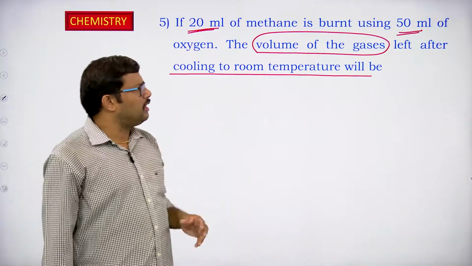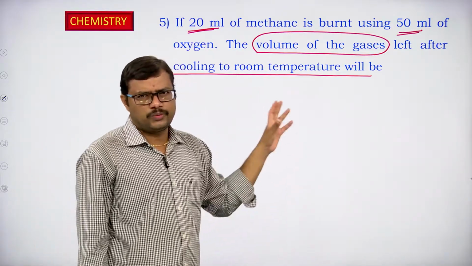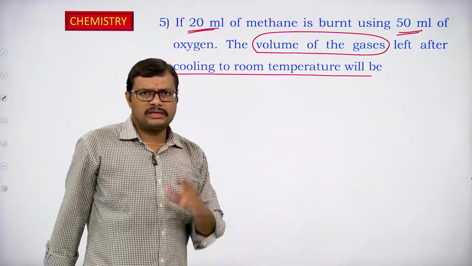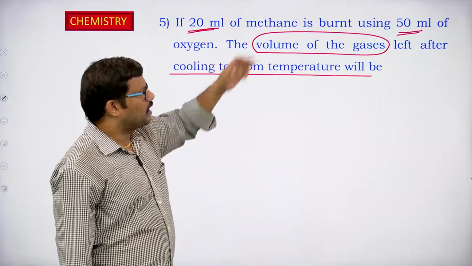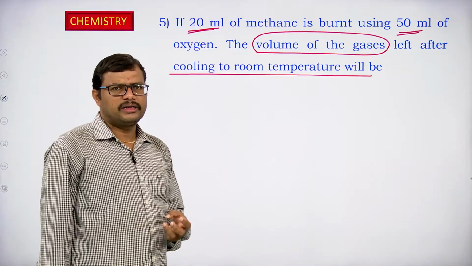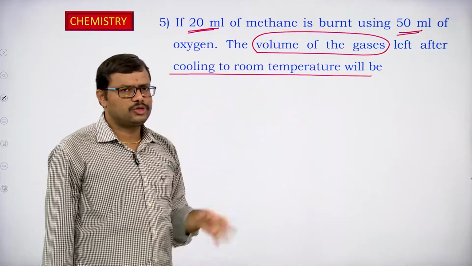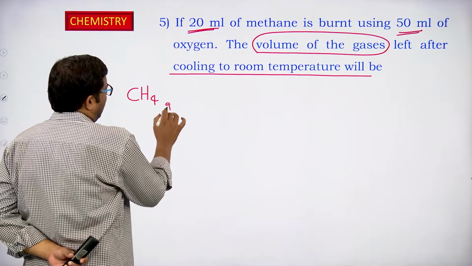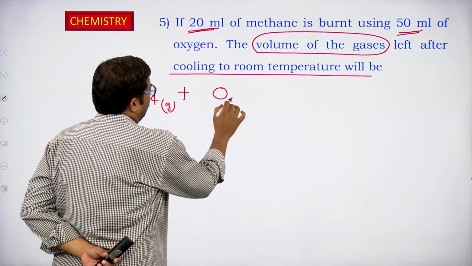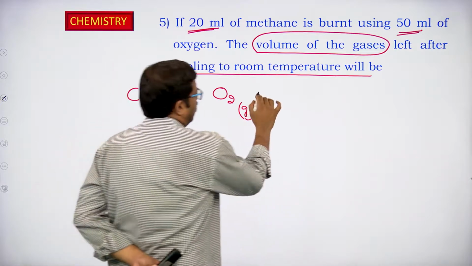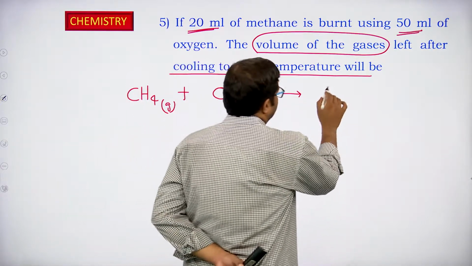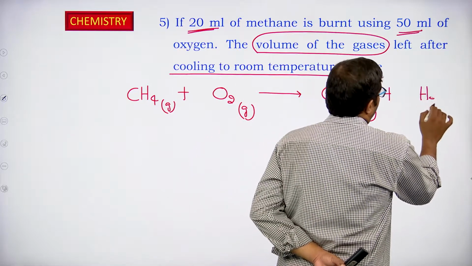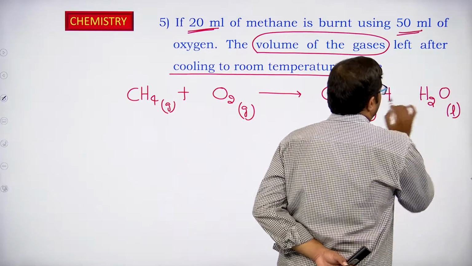So, in order to identify the volume of gases in this particular reaction, what do we require? First, we have to write the balanced chemical reaction for the combustion of methane, or a balanced reaction between methane and oxygen has to be written. So, let us write: methane gas will react with oxygen gas. It will give the corresponding carbon dioxide and water. Of course, when you cool to room temperature, water will be in liquid state.